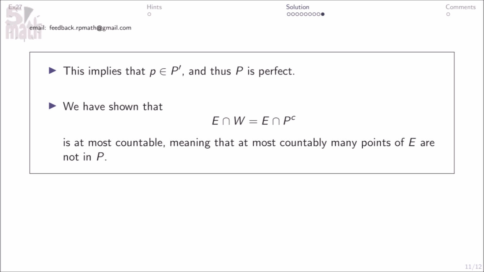We have shown that this is at most countable, meaning that at most countably many points of E are not in P.